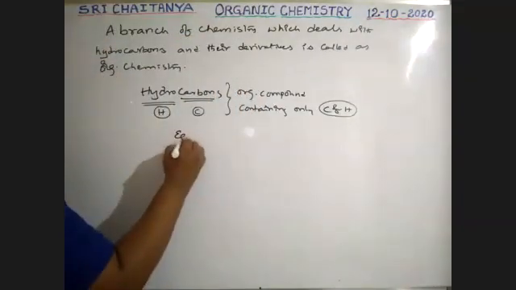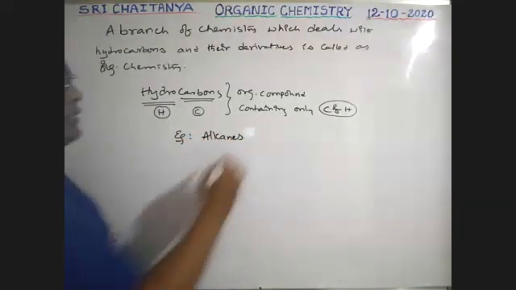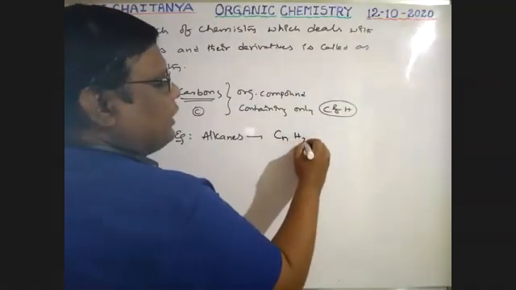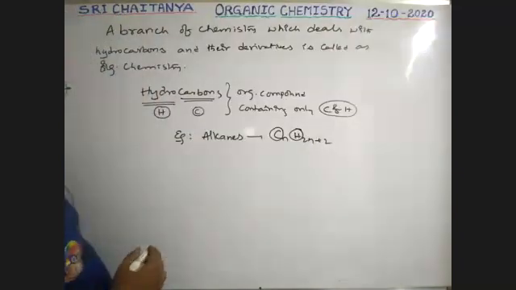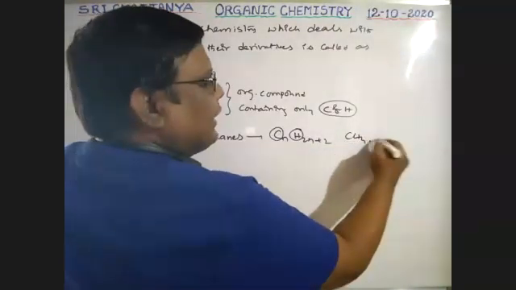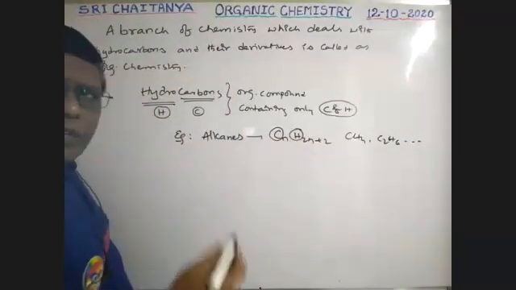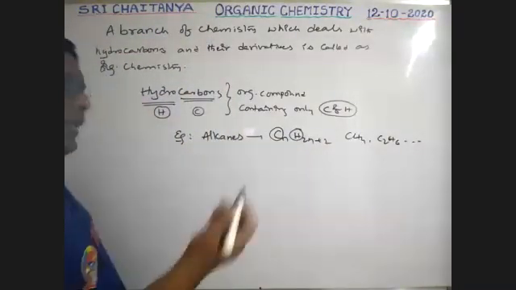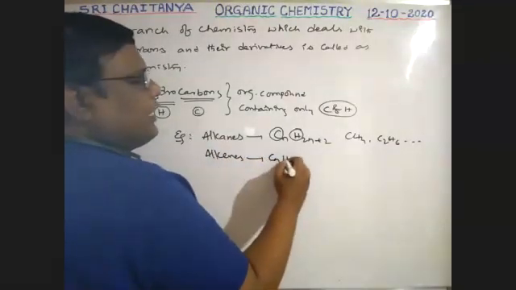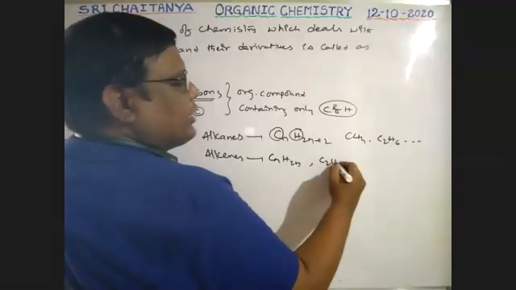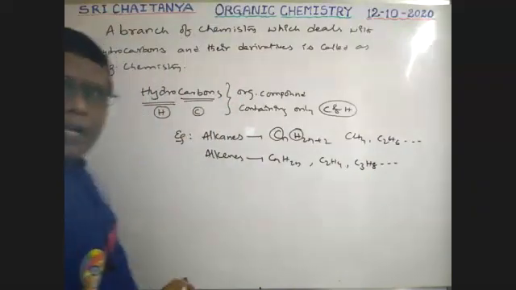See here, alkanes. They have the general formula CnH2n+2, containing only carbon and hydrogen. Examples: methane, ethane, C2H6, like this. Next, alkenes: CnH2n, here C2H4, C3H6, like this, containing only carbon and hydrogen.